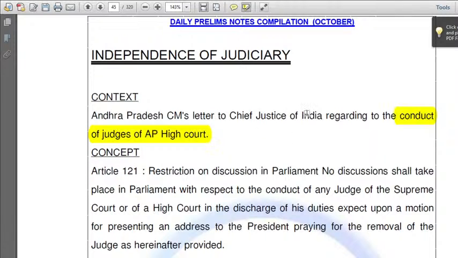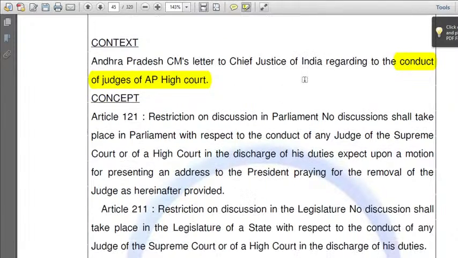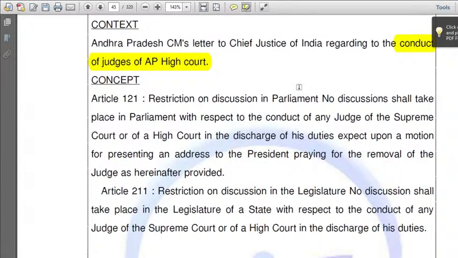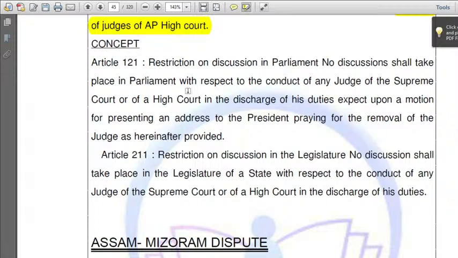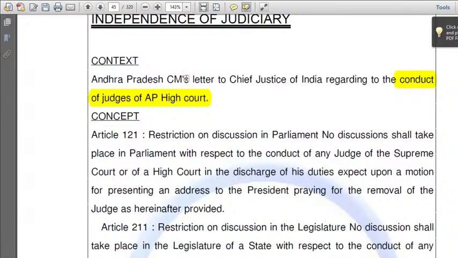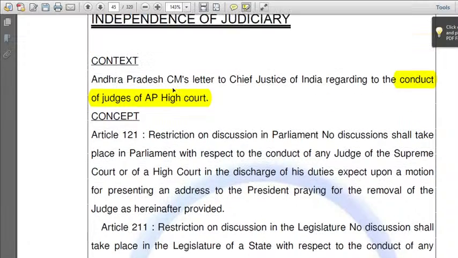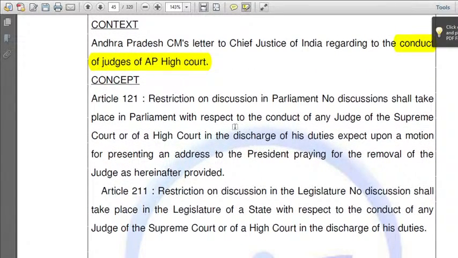This is a very serious topic because it has been appearing almost every day since October. There is a controversy going on in Andhra Pradesh between CM Jagan and the AP High Court and Supreme Court of India. That's why it came in the news. So we should not read about what the controversy is about. We should be thorough with the concept of the articles involved in it.